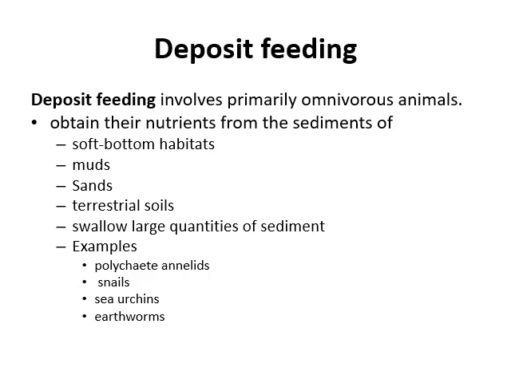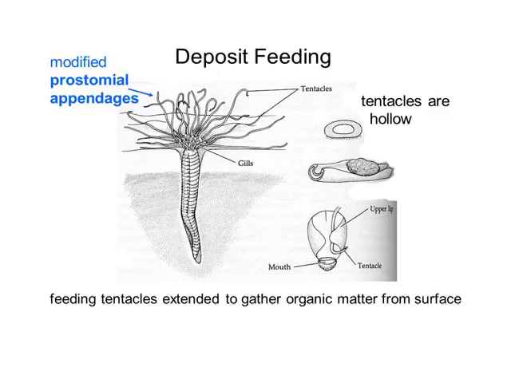Now deposit feeders. Deposit feeders include primarily omnivorous animals and obtain their nutrients from the sediments of soft bottom habitats. That includes mud, sand, and terrestrial soil; they swallow large quantities of sediments. Examples include polychaetes, annelids, snails, sea urchins and earthworms. Deposit feeding: here you can see that these animals have modified prostomial appendages, tentacles, and feeding tentacles extended to gather organic matter from the substrate.